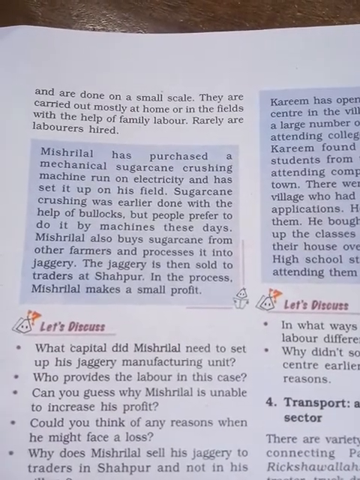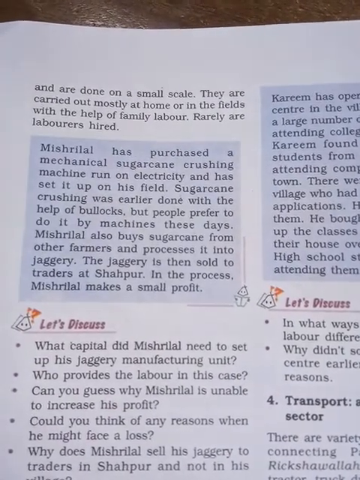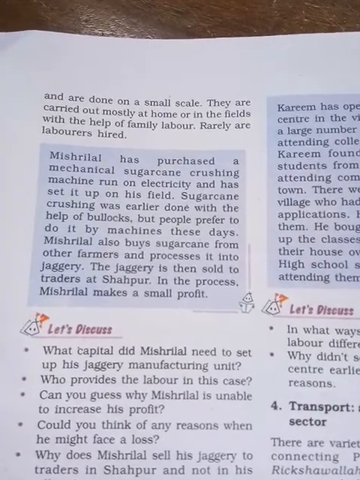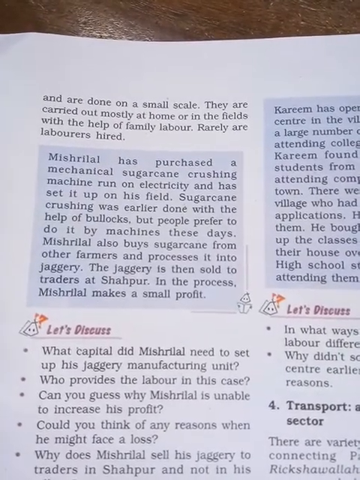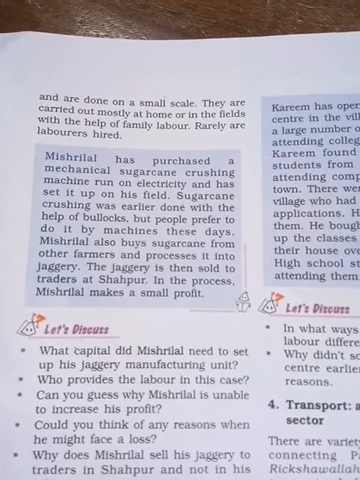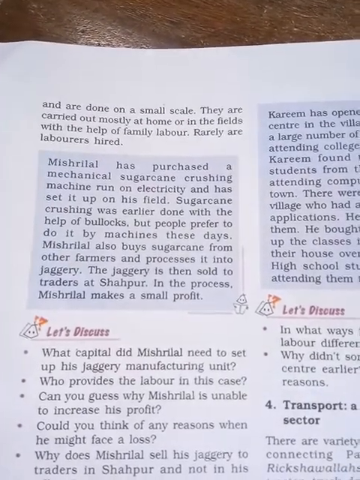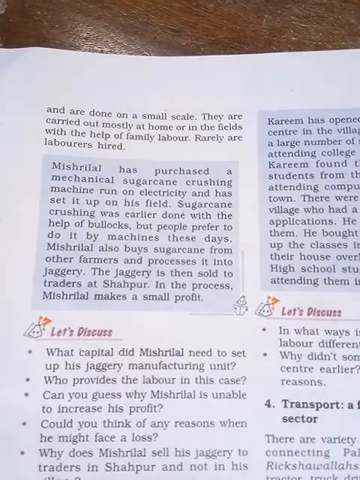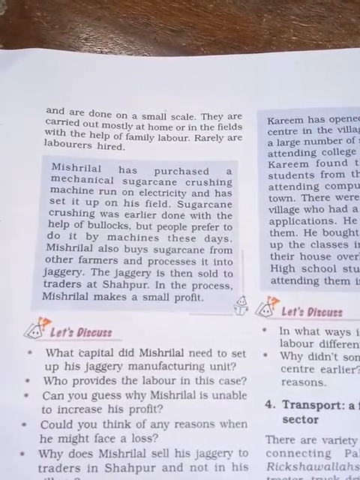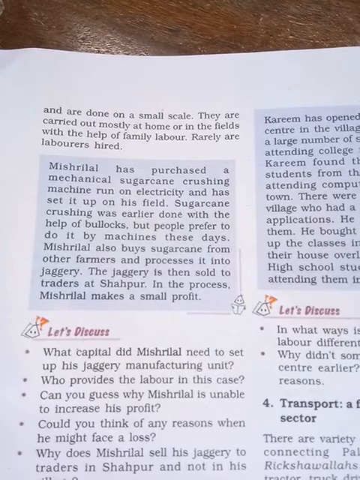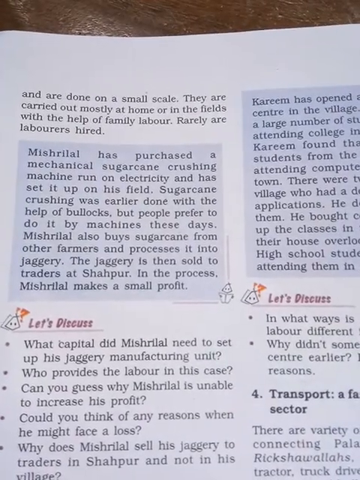Here they are giving one story. Mishri Lal is buying a machine for crushing sugarcane, and it is run by electricity. Before buying that machine they were doing it with the help of bullocks.